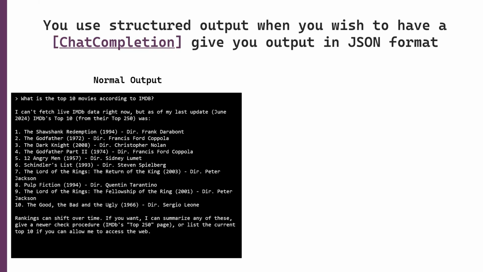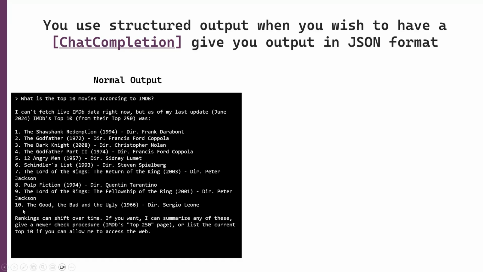So an example here is that if I have a normal AI with just normal responses, and I ask it, what is the top 10 movies according to IMDb? It will give me back this piece of text. And if we break it down, you can see it gave a little prefix before the data, and this is because it doesn't have access to live internet, but that's okay.